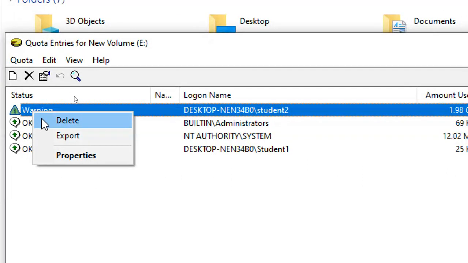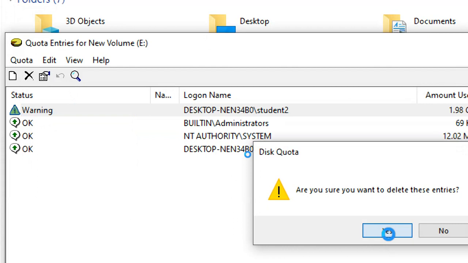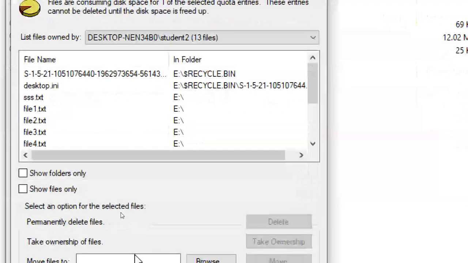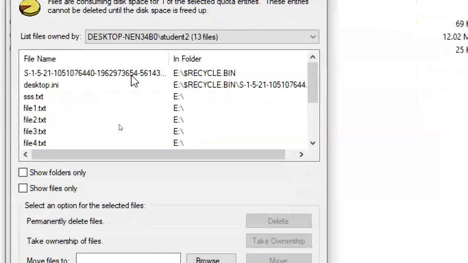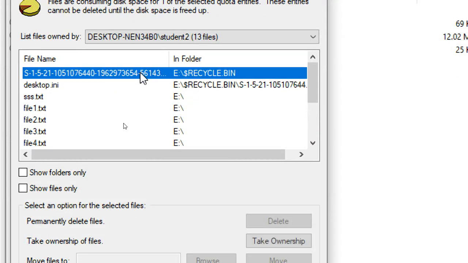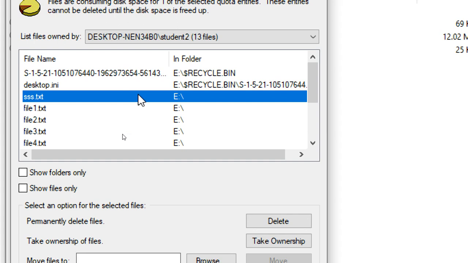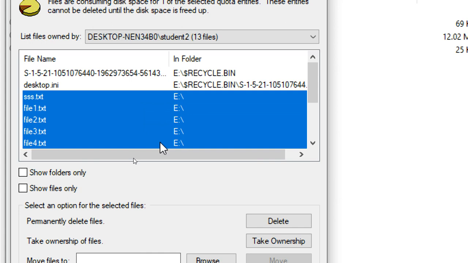I'm deleting this one: right click, delete. It asks whether you want to transfer the data or delete the data, all kinds of options. So you can select from here to the down. Control A is not working, so I am selecting with the shift.